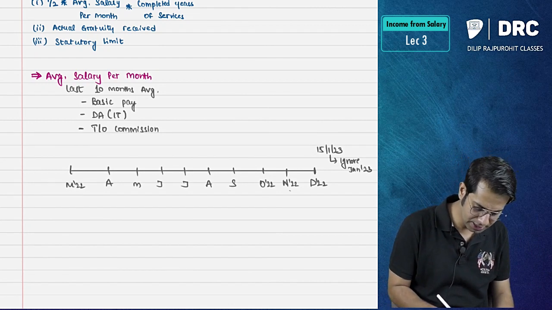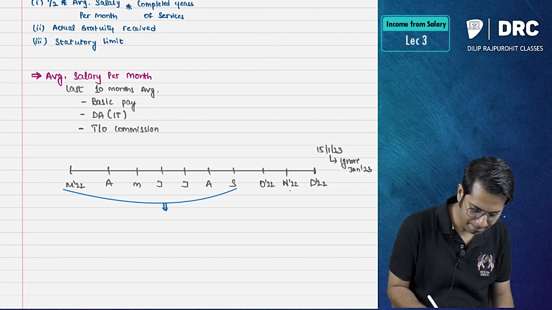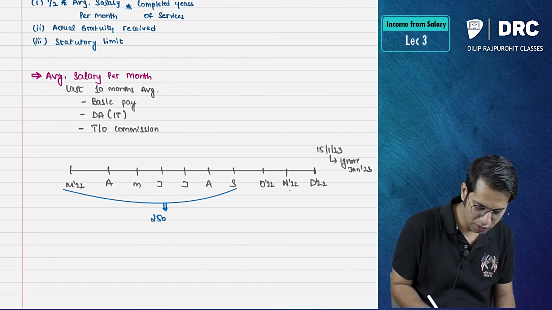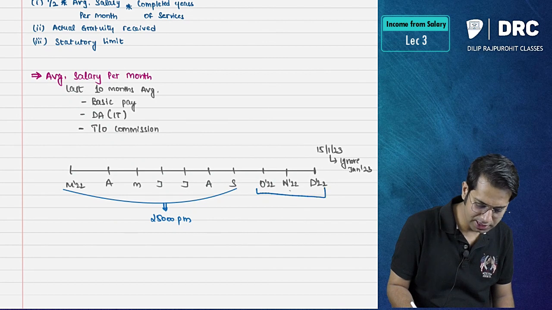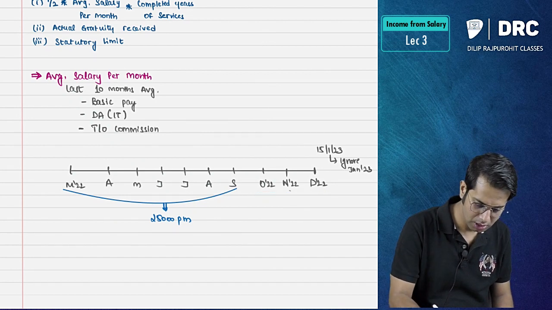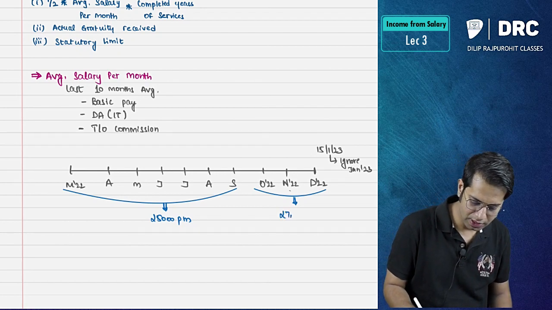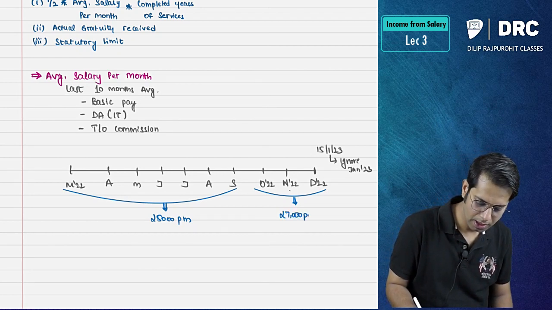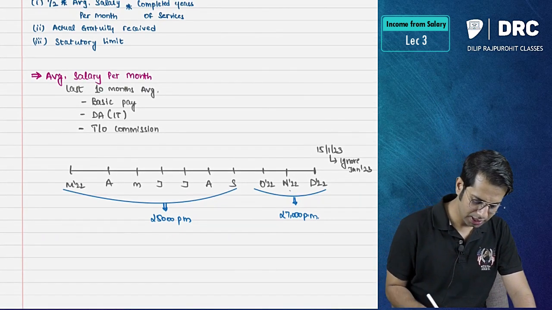Can I say in this last 10 months till September the salary was 25,000 per month, and after this the salary became 27,000 per month.